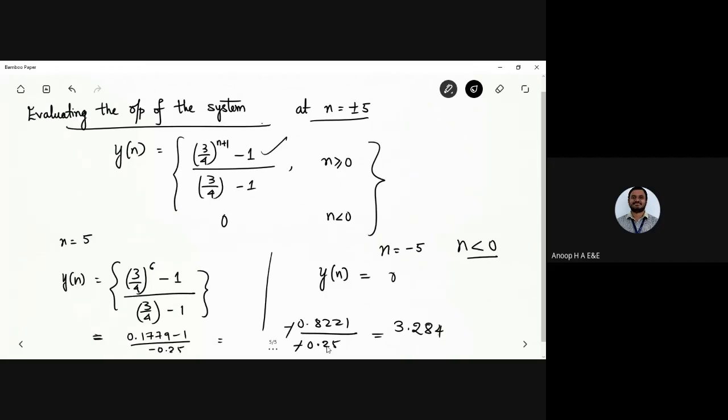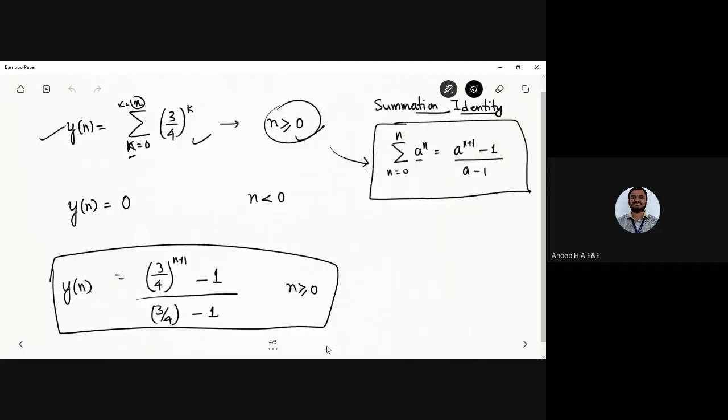That gives 3.284, which is y of 5. Y of minus 5 we can directly say is 0, and y of plus 5 is 3.284. So this is how we carried out the numerical problem.